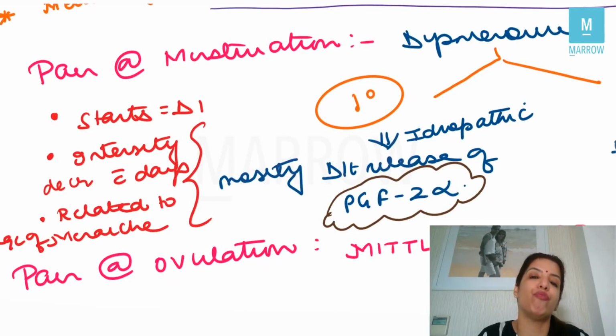Third very important thing which you have to remember about primary dysmenorrhea is it is related to the age of menarche. That means the younger the age at which a female starts menstruating, there are more chances of having dysmenorrhea. So 3 important points on primary dysmenorrhea. It starts on day 1 of the cycle, and as the bleeding progresses, the intensity of the pain decreases, and it is related to the age of menarche. The treatment for primary dysmenorrhea is you have to release the spasm, so you should give antispasmodics like mefenamic acid,